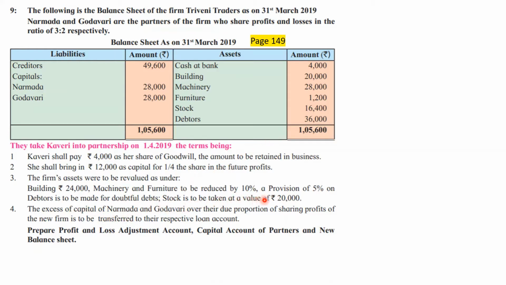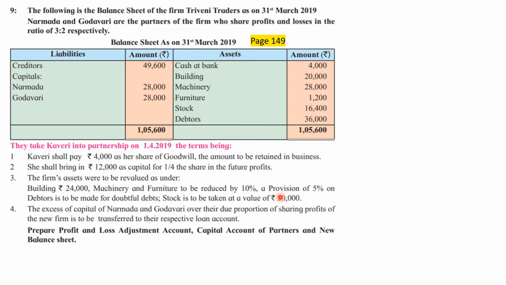And stock is to be taken at a value of rupees 20,000. So 16,400 rupees stock should be raised up to rupees 20,000. Rest of the money will be considered as the amount of appreciation and it will be transferred to revaluation account. Adjustment number 4, the excess of capital of Narmada and Godavari.